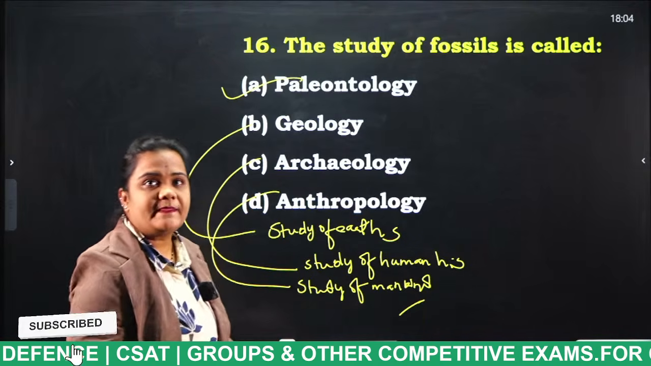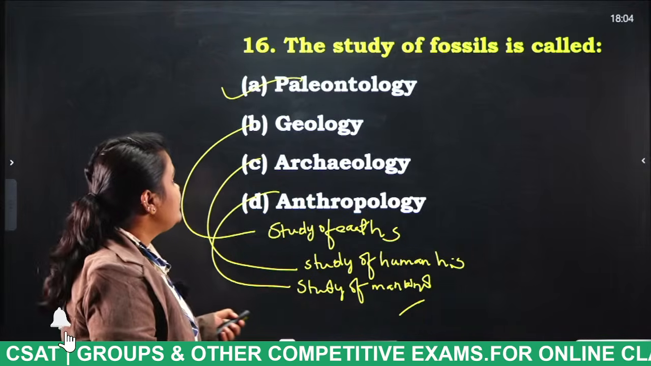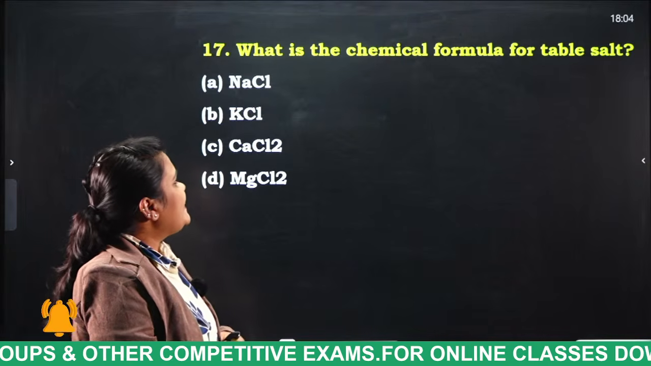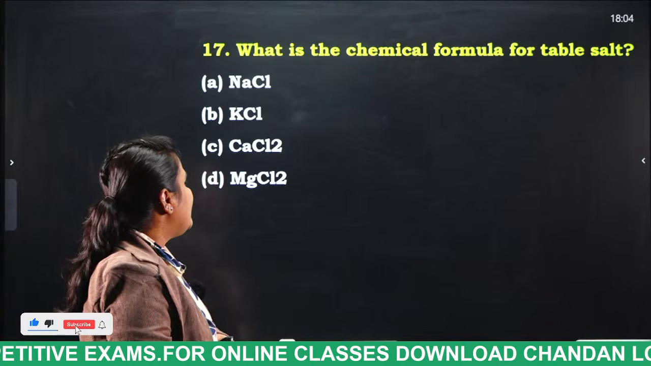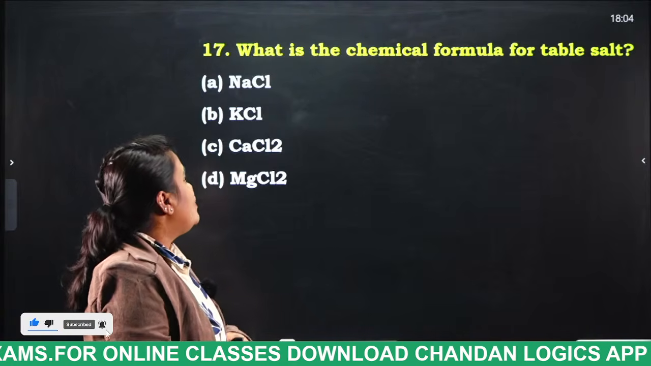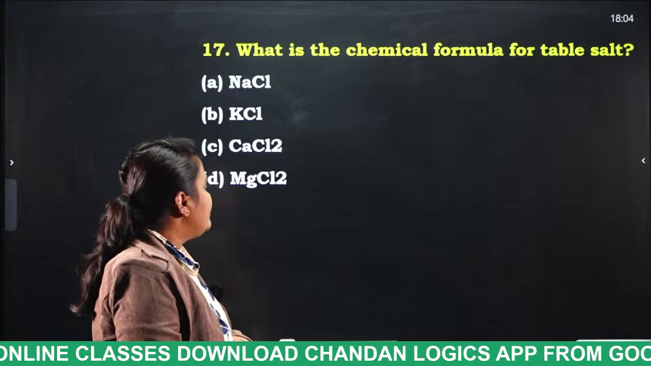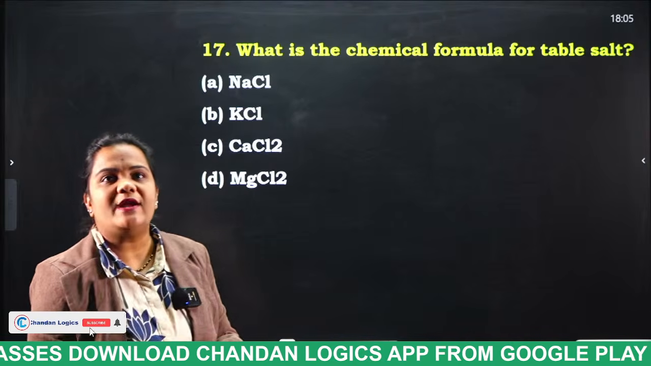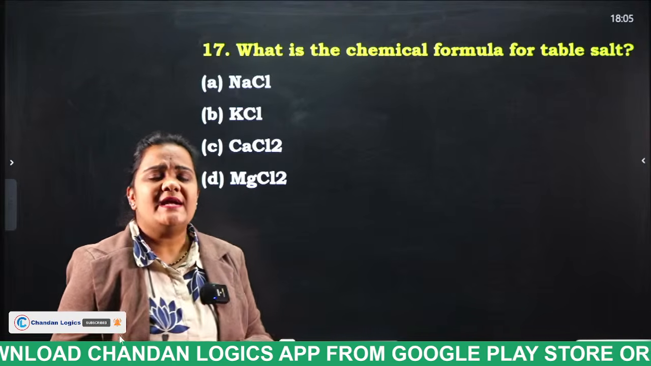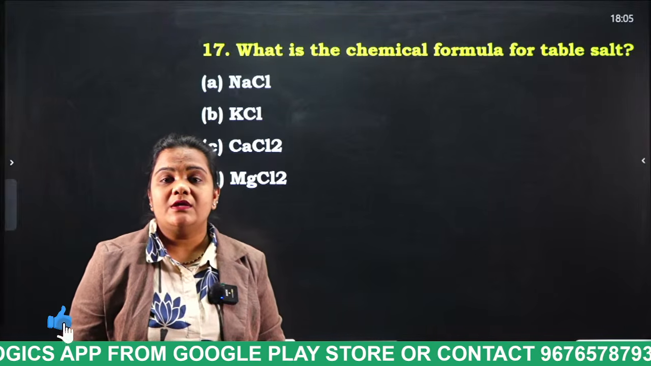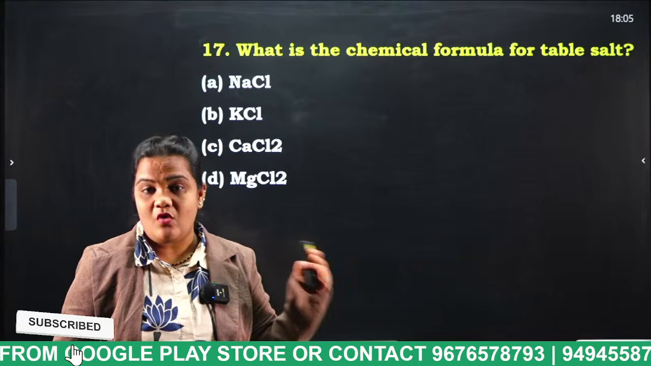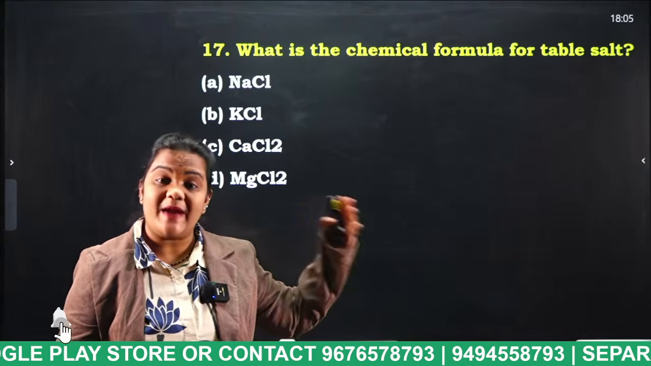Okay? Yes. Next question. What is the chemical formula for table salt? NaCl, KCl, CaCl2, MgCl2. Okay? Sodium chloride, potassium chloride, calcium chloride, magnesium chloride. Now try to tell the answer for this question, students. Table salt, it is also known as common salt. So if it is added in water, that solution is known as brine solution.